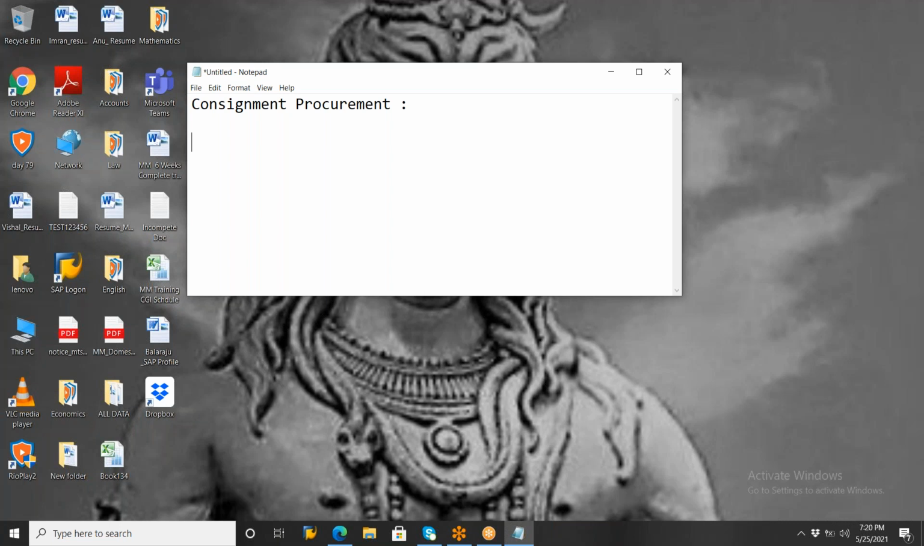To perform this consignment procurement, you must create a purchase info record here. For standard procurement, the purchase info record is optional. But as we discussed when discussing the info record, to perform consignment and pipeline procurement, the purchase info record is a must. Without a purchase info record, we are not able to perform the consignment procurement. So why is the purchase info record mandatory to perform consignment procurement?